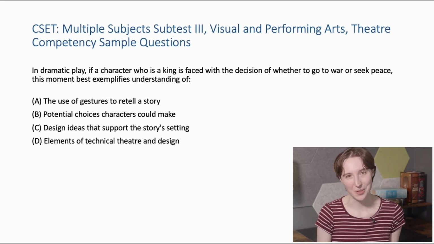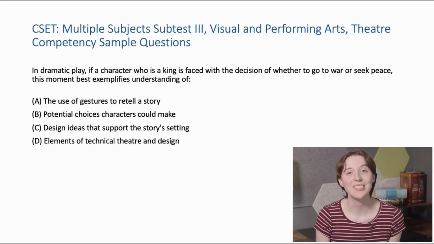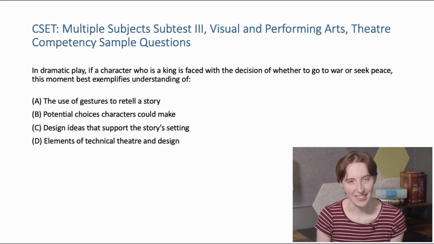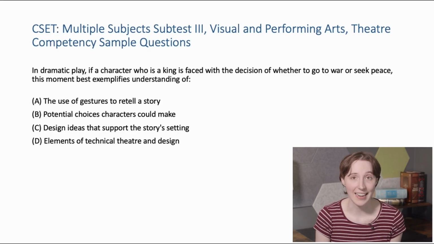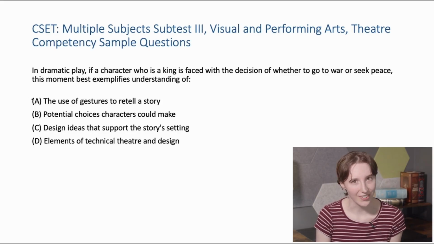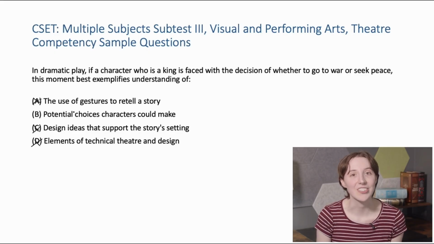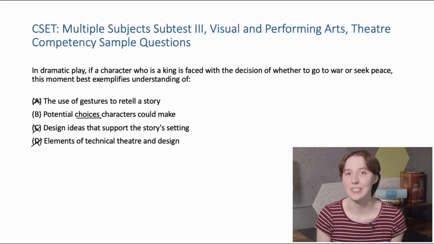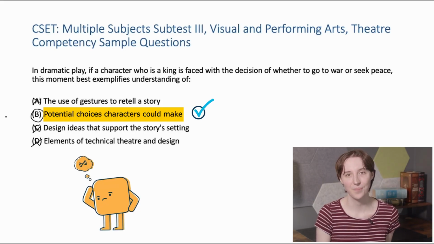We're starting out with a pretty easy one. This question directly presents a pivotal decision point for the character. The core of this moment is the decision itself. Gestures, design elements, and technical elements could enhance the scene for sure, but we're not focused on the visuals of the play. We're thinking about the character's agency and how characters face dilemmas and make choices that drive the narrative forward. B is the correct answer.